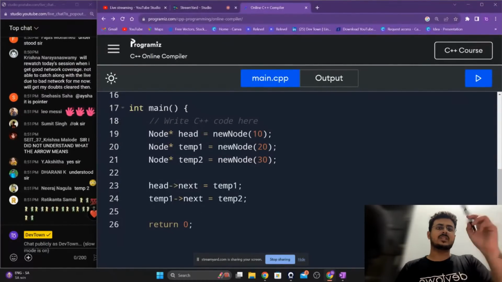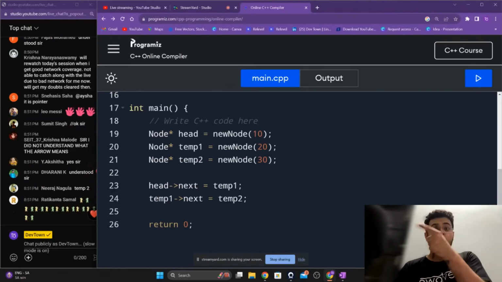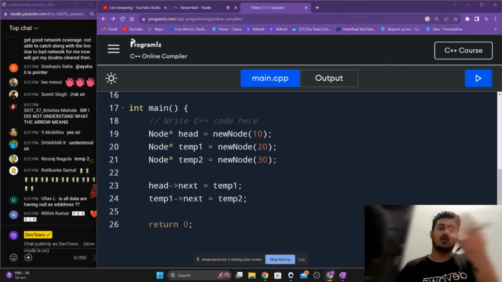Node* head is equal to new Node(10). Node* temp1 is equal to new Node(20). I don't understand what the arrow means. So Krishna Molle, for example, I will point it to you guys. You, Krishna Malode. That is what is happening right over there.